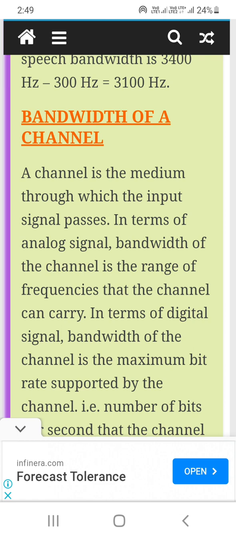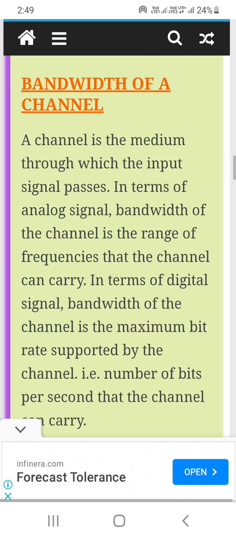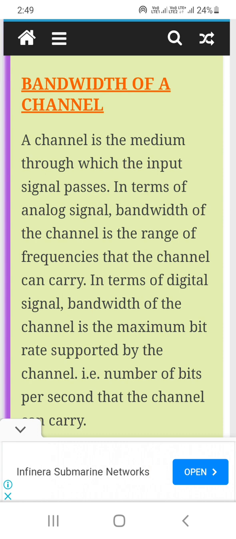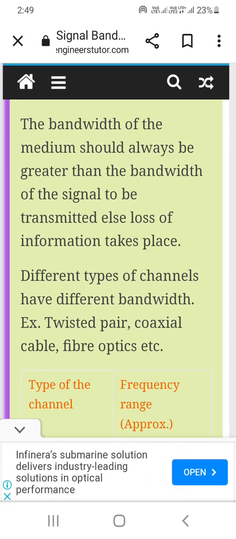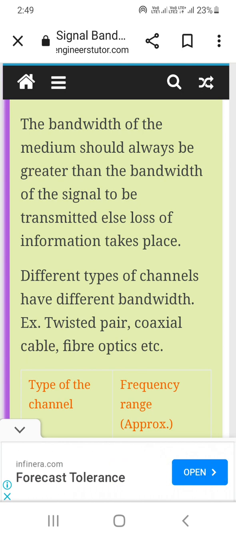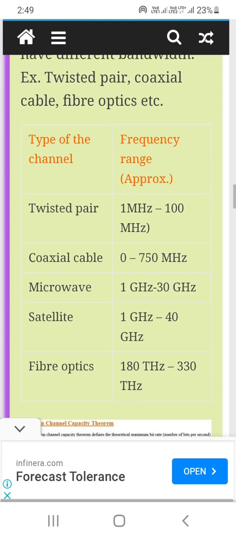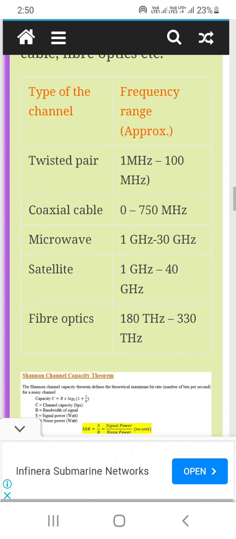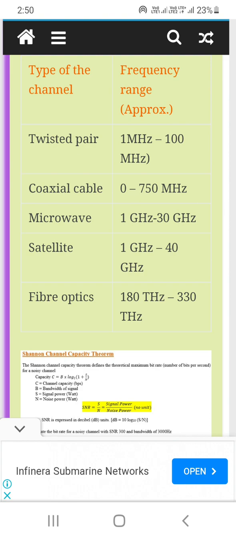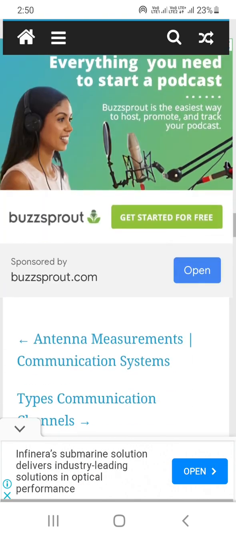Bandwidth of a channel: a channel is the medium through which the input signal passes. In terms of the analog signal, the bandwidth of the channel is the range of frequencies that the channel can carry. The bandwidth of the medium should always be greater than the bandwidth of the signal to be transmitted, or else the information is lost. Types of channel and approximate frequency range: twisted pair 1 MHz to 100 MHz, microwave satellite 1 GHz to 30 GHz.